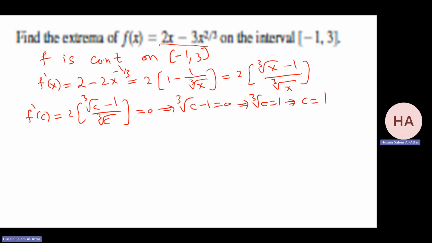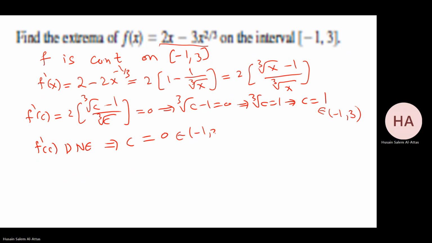So c equal to 1. f prime at c does not exist, for clarity, at c equals 0. Is this one in the interval? Yes. Is this one in the interval? Yes. So I will consider both. So I need to check f at 1, f at 0, and f at the endpoints, f at minus 1, f at 3. Let's do it one by one.